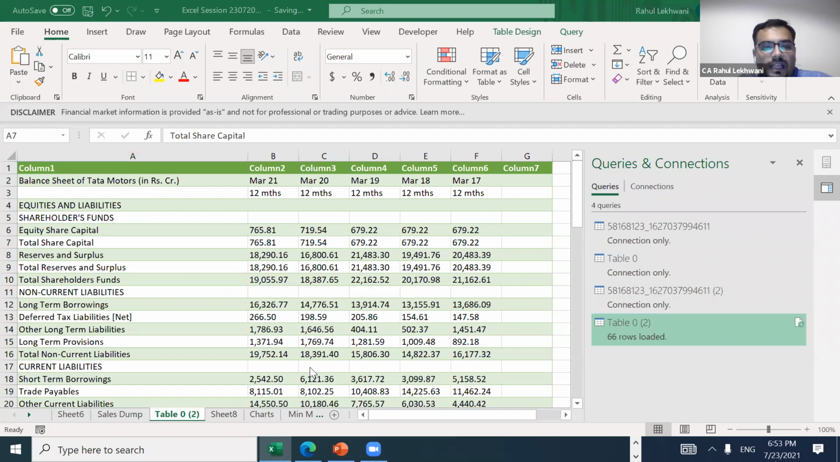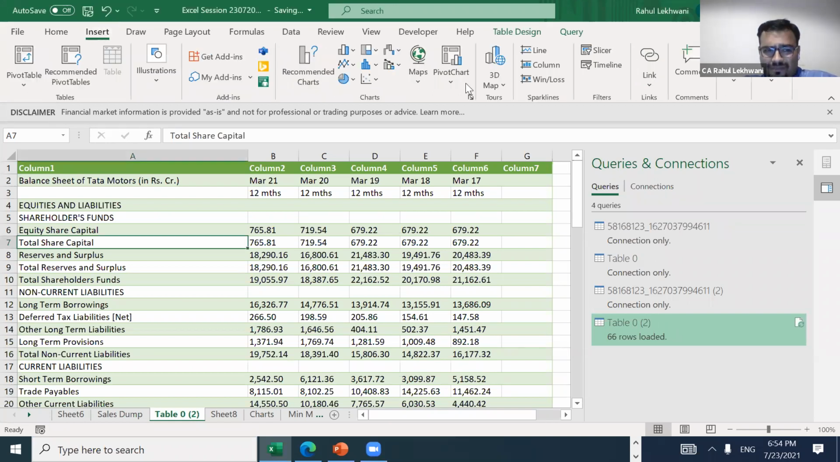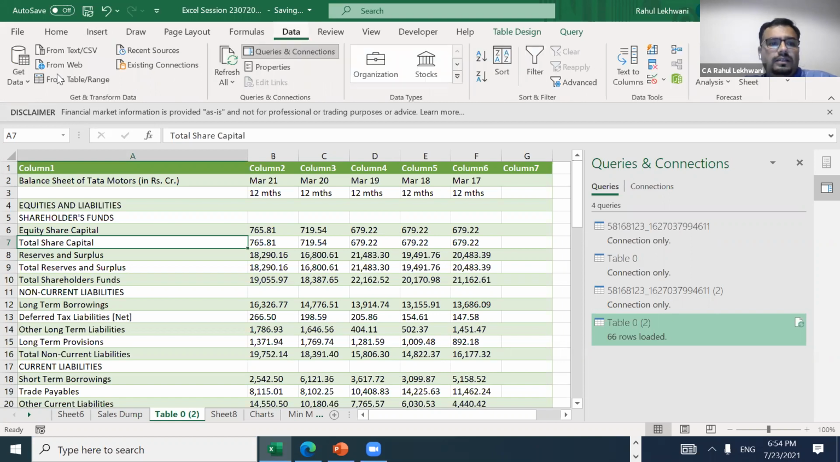So PDF file, we have already seen earlier. Right now we are focused on the web data. Whatever web data you need is what we are discussing right now, because from Insert or maybe from Data, from Web, what we can take out is what we are focusing upon.